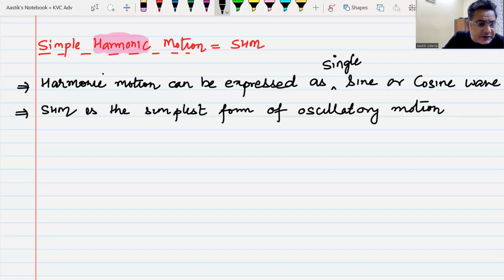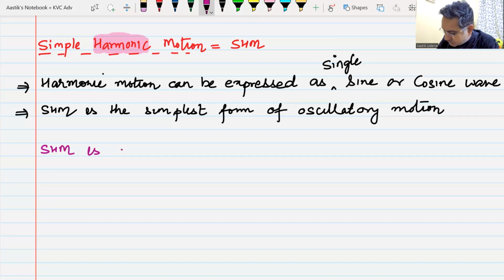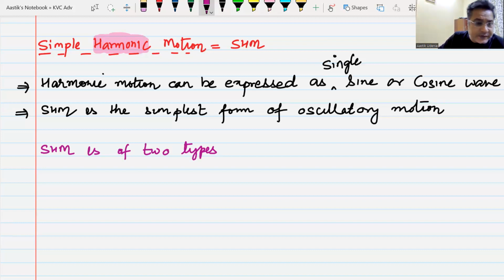Whenever we think about this SHM, it is of two types. The first type is known as a linear SHM.